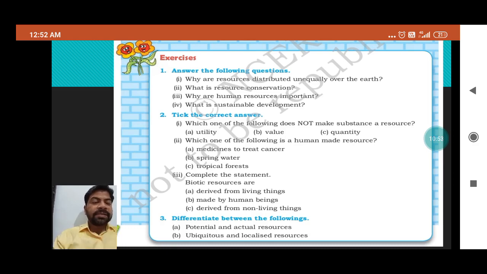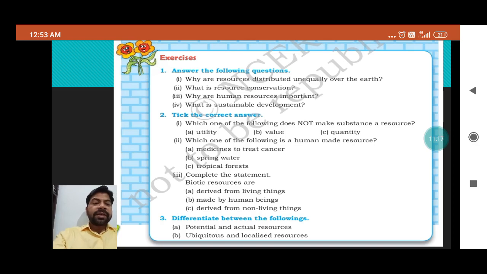Which one of the following is a human-made resource? It is mentioned over here: medicine to treat cancer, spring water, tropical forest. So A is the right answer. Complete the statement: biotic resources are derived from living things, made by human beings, or derived from non-living things. Biotic means living, so A is the correct answer.